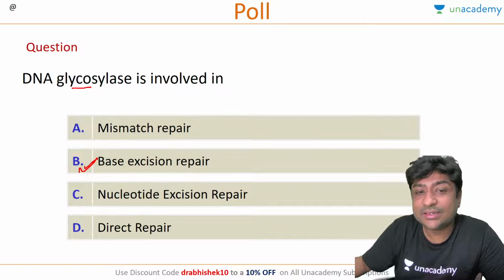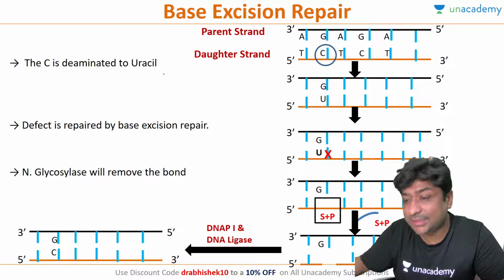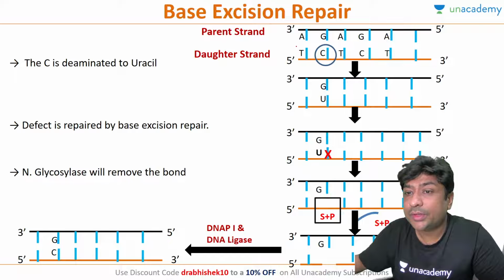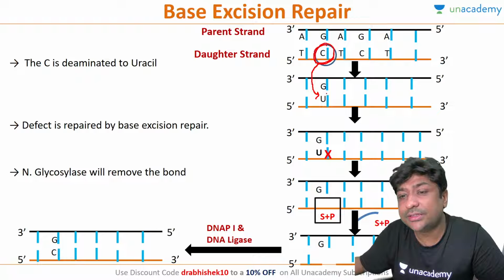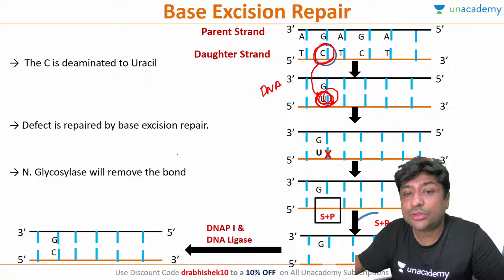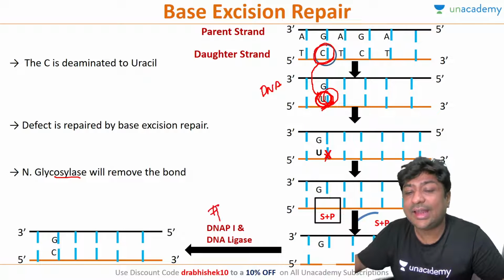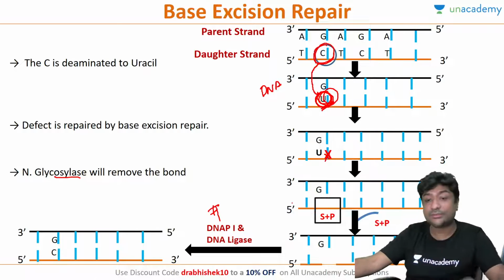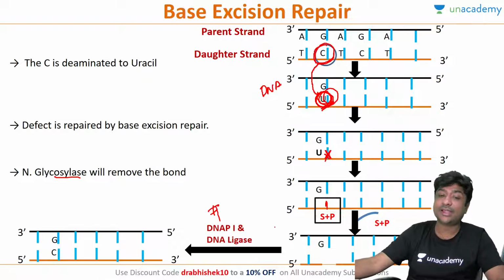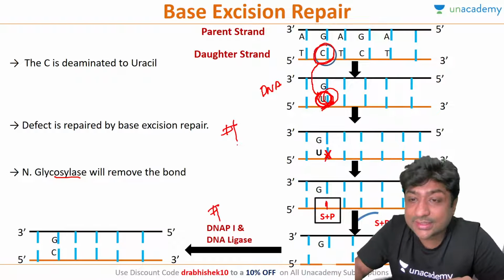So glycosylase only removes one particular nitrogenous base. What happens in base excision repair is, let's say this is a cytosine residue, and spontaneously the cytosine residue gets changed to uracil. Now we know that uracil cannot exist in DNA, right? So glycosylase identifies this and removes this single uracil, and then DNA polymerase 1 and ligase will fill this gap. So this is your base excision repair. Is this clear, everybody?